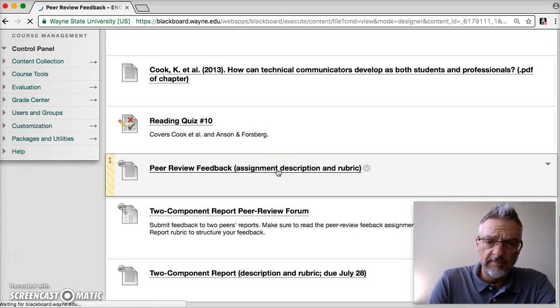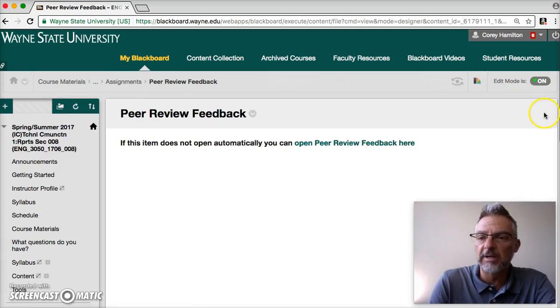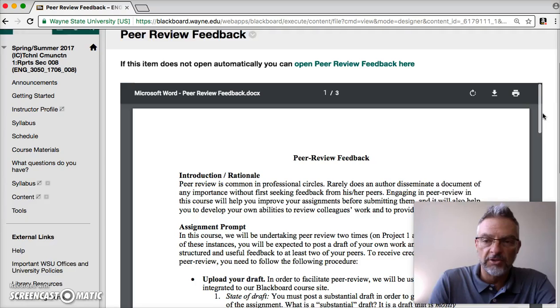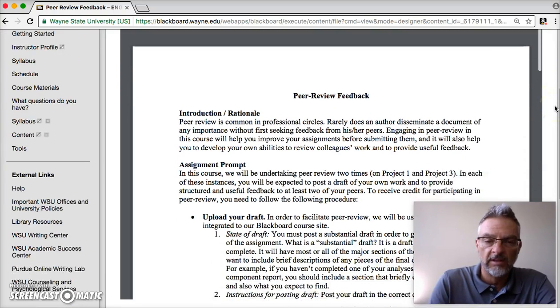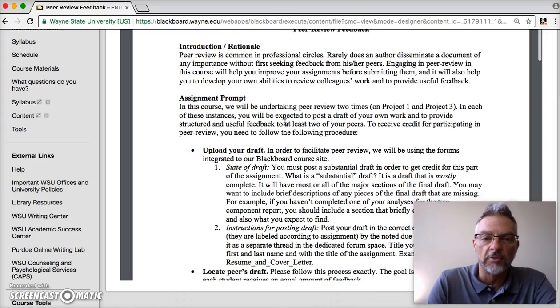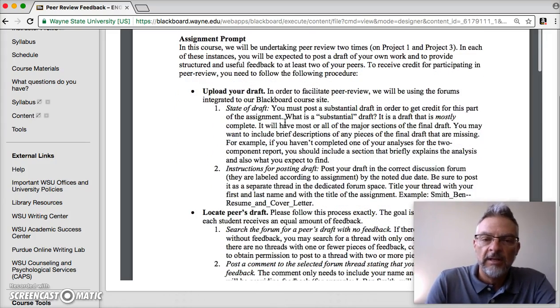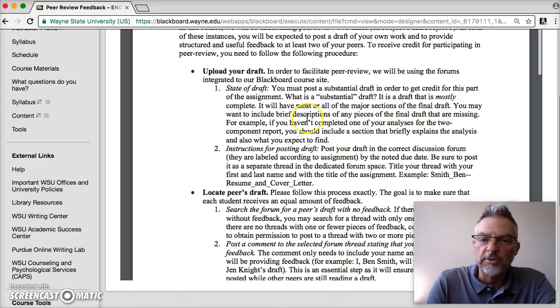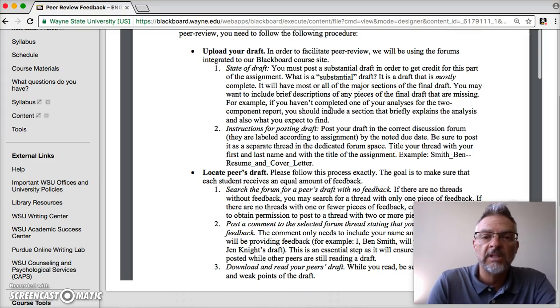The peer review feedback assignment description and rubric is fairly detailed about the different ways in which you would post them, you're posting to a draft and things like that. So please do note those. Most of you, I feel very confident, put a substantial draft, so good job.